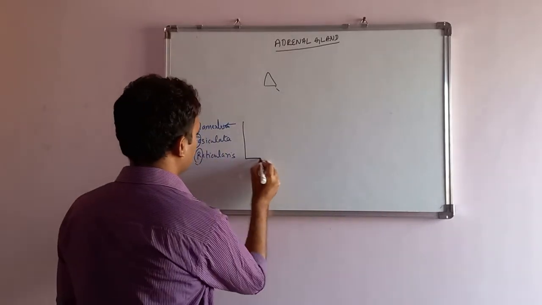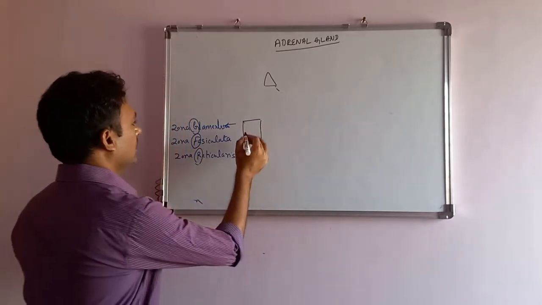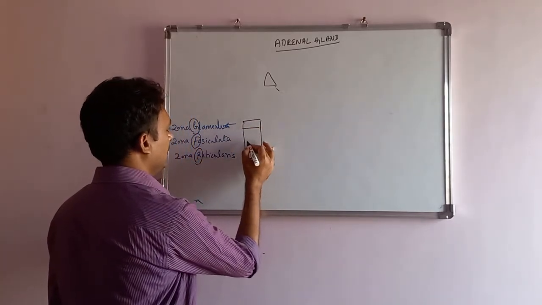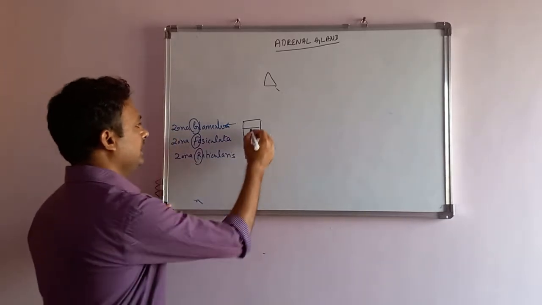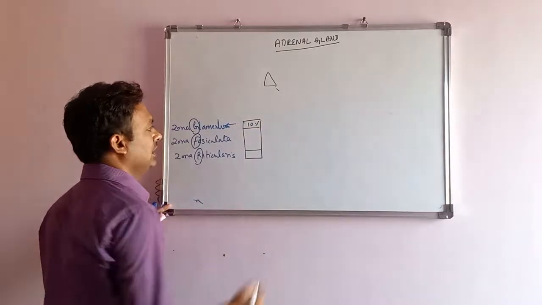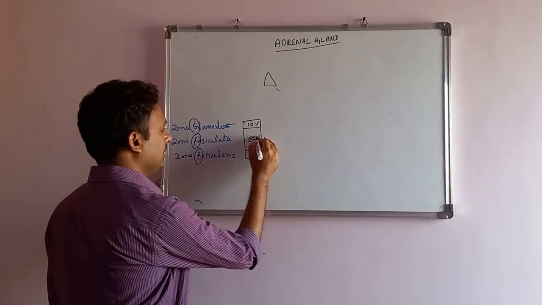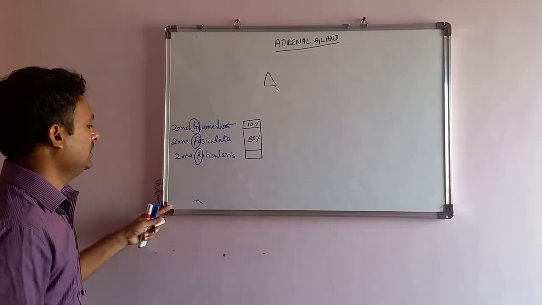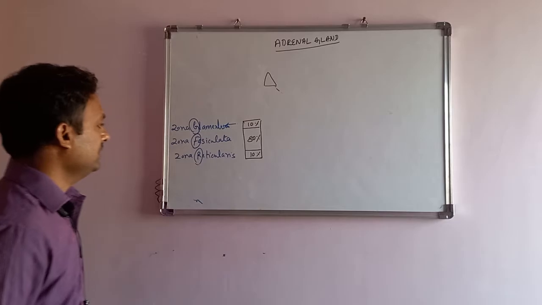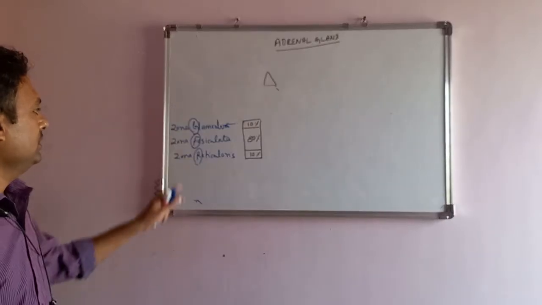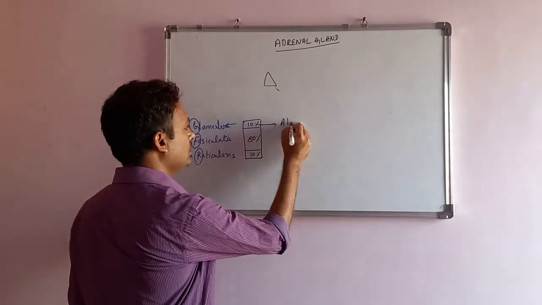This is the adrenal cortex. This is outside, this is middle, this is inside. See, zona glomerulosa makes up only 10% of the thickness of the cortex. Zona fasciculata makes up 80% of the thickness, and zona reticularis inside is again only 10% of the thickness of the cortex.